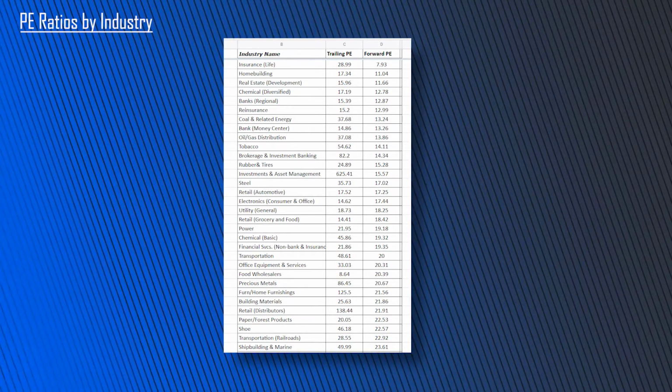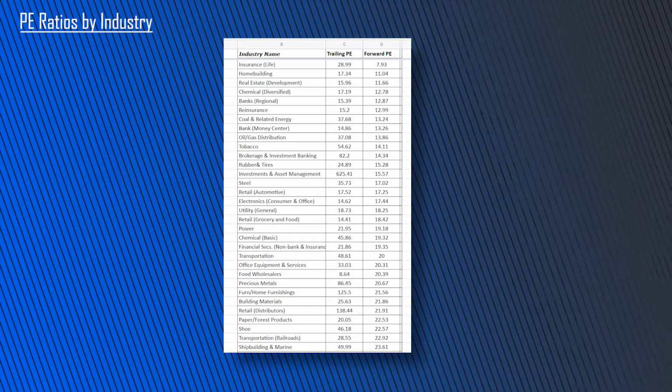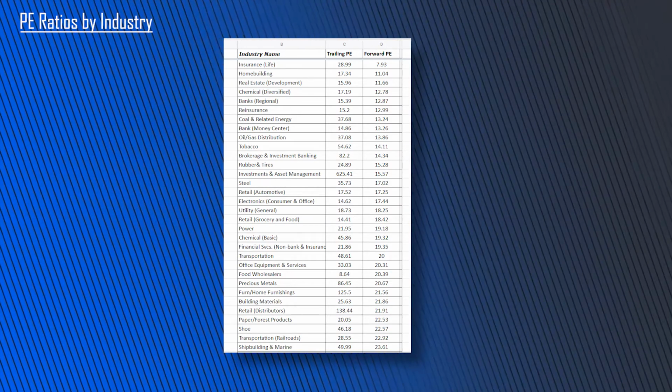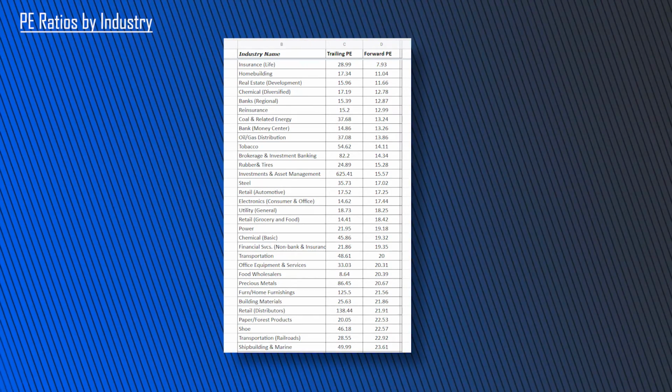In the case of life insurance companies, the trailing PE on average for that industry is about 29. But if you divide by what they expect to earn in the coming 12 months, the forward PE is about 8. So obviously what they're saying here is that the E in PE, the earnings, are expected to go up by a lot. If you're valuing these companies on what they've done in the past, you multiply by 29 to see where the average valuation is. But if you're multiplying by what they think they're going to earn in the future, which is a much bigger number, you can multiply it by just 7. They're trading at just 7 times.